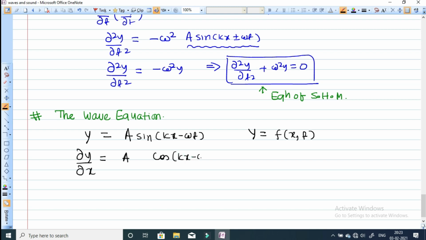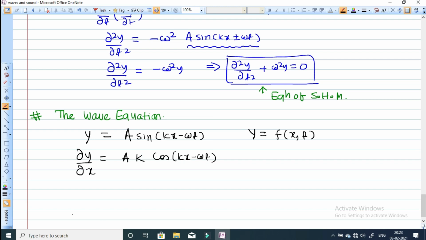Now since we are differentiating with respect to x, look at the coefficient of x. The coefficient of x is k, so k will be multiplied. It will become a into k cos of (kx minus omega t).